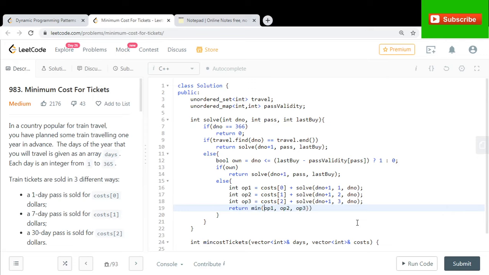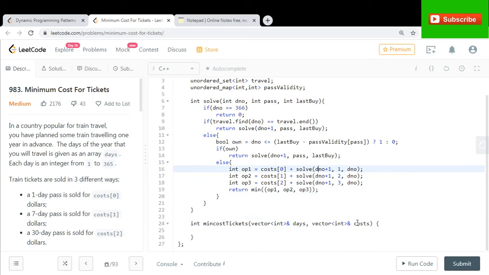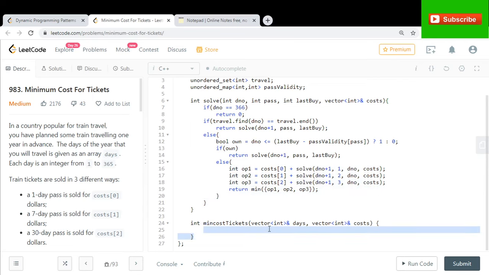I think this thing works. If it doesn't, then I'll use the better alternative of min, min, right? And that's it. You tried out all the possibilities and this should hopefully pass. All I need to do is pass in the costs vector here. Yep. Cool. So let me run the code and we'll know if this thing runs or not.